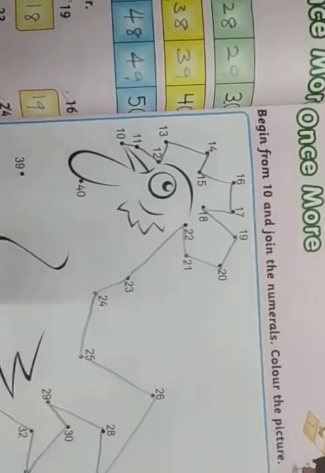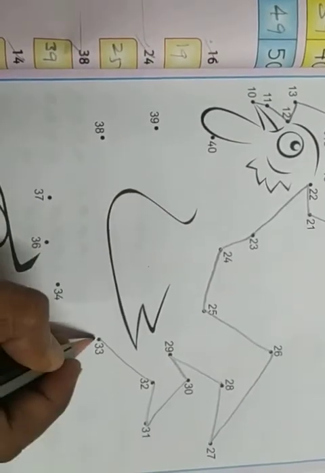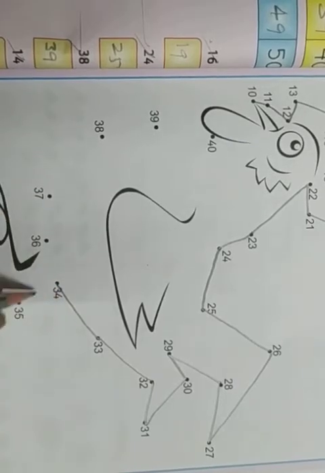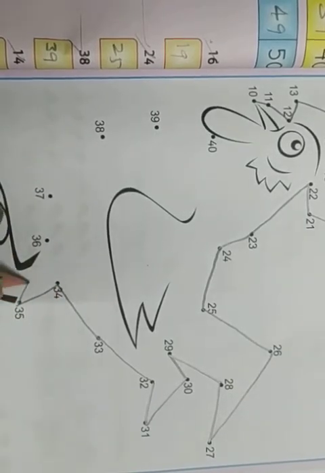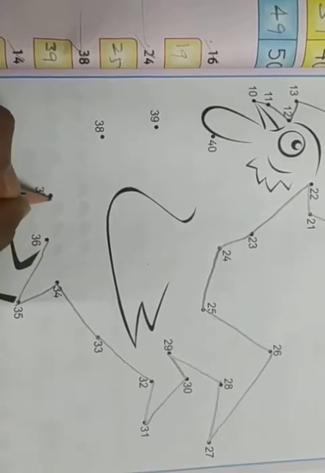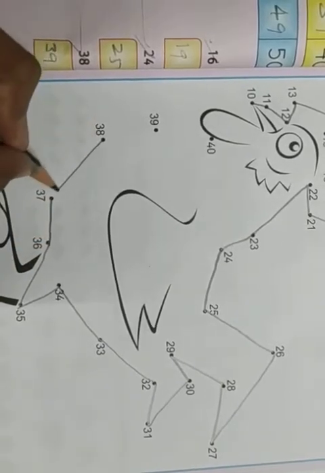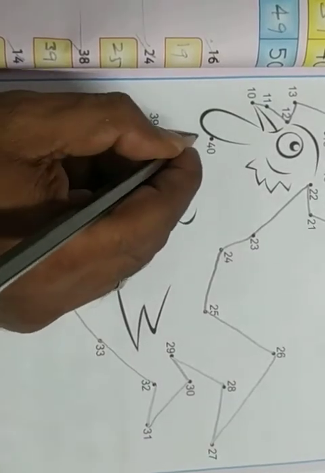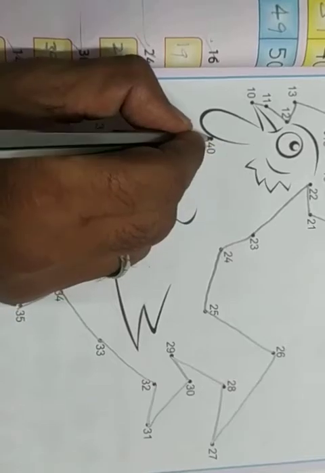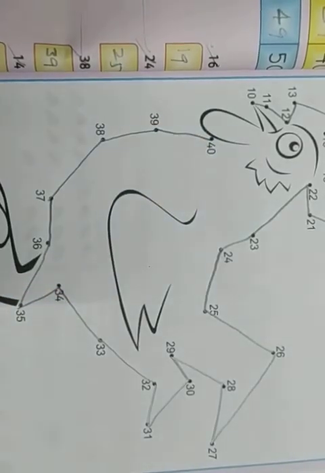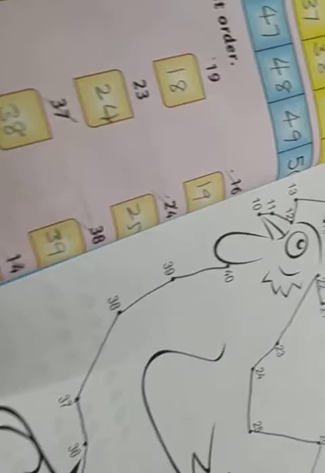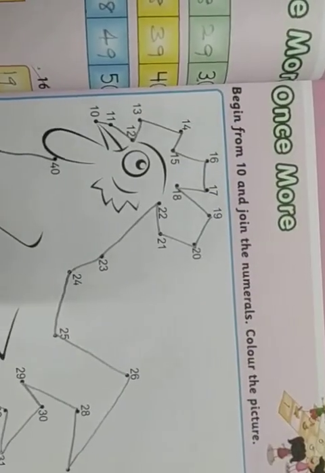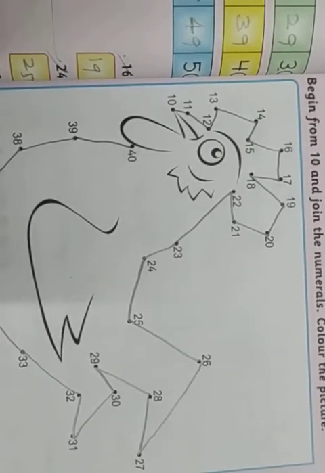33, 34, 35, 36, 37, 38, 39, 40. Alright, what we did is we have joined the dots from 10 to 40, and this is the beautiful roller coaster.